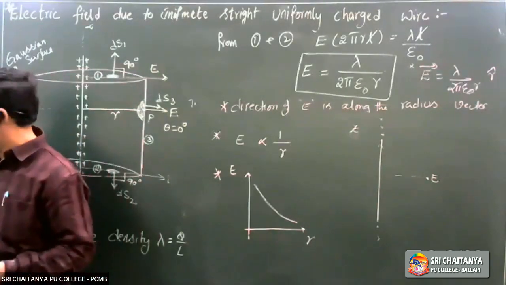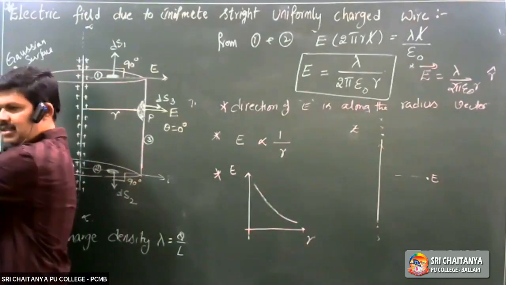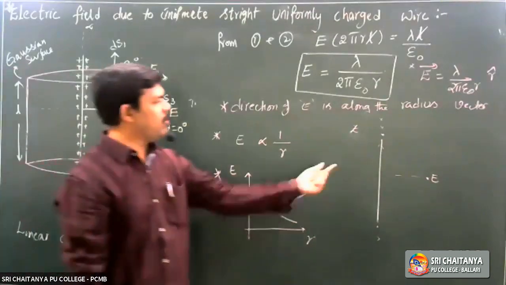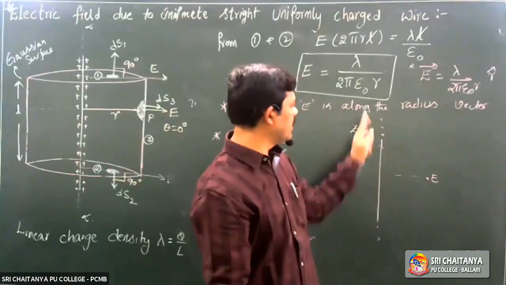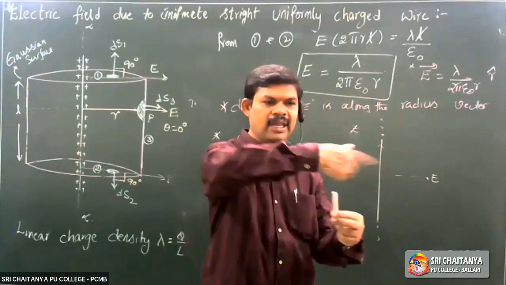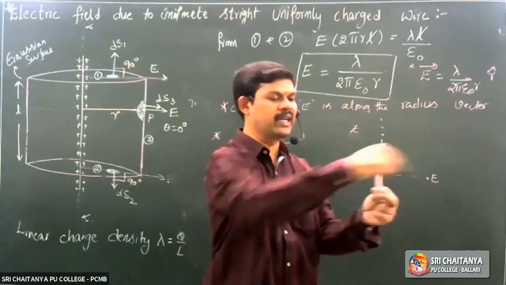See, if the wire is along the z-axis, the field may be like this, it may be like this. So it is in the xy plane. If the wire is along the z-axis, the field is in the xy plane in all directions.